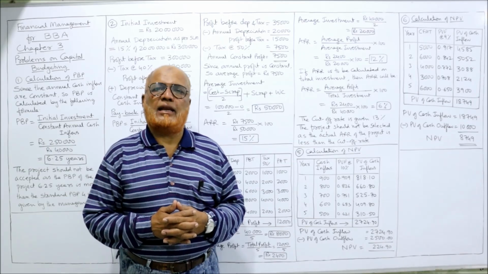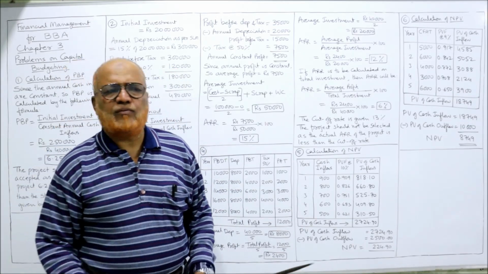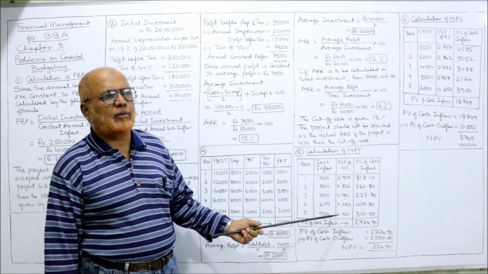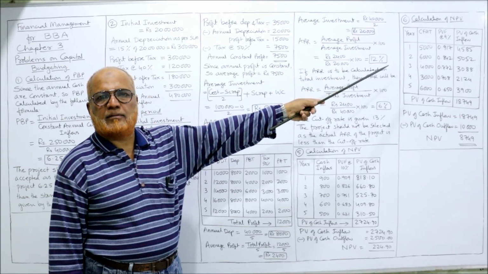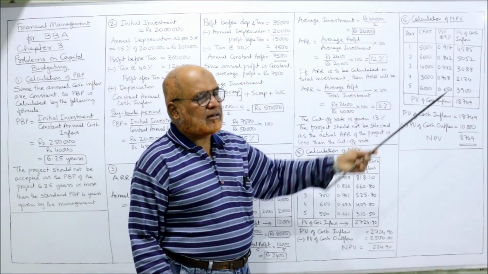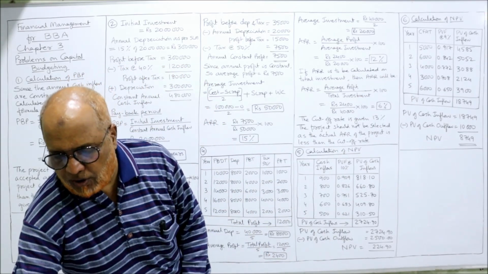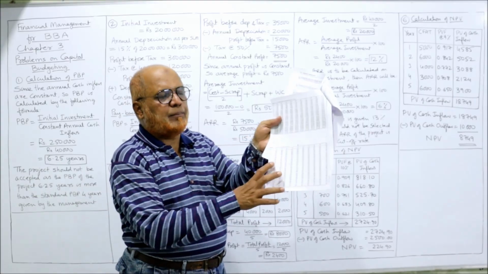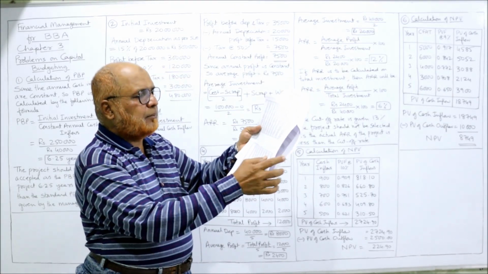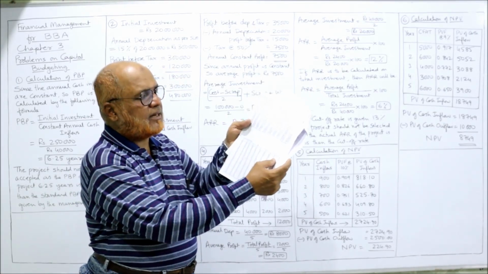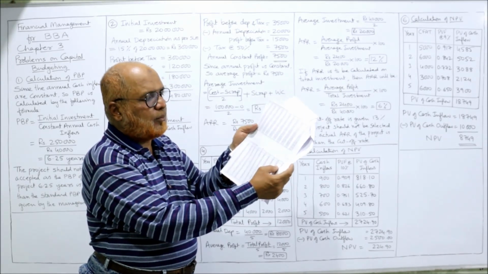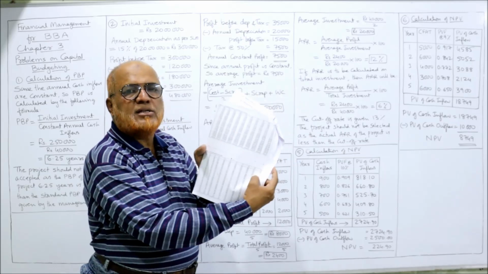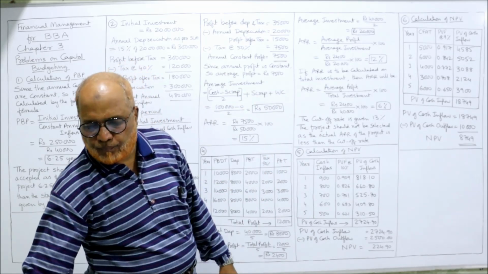First we calculate NPV, the same procedure as in the previous problem, the fifth problem. Year, CFAT (cash flow after tax), and then PV factors at 9%. If you again refer to the PV table, for 9% it is 0.917, 0.842, 0.772, 0.708, 0.650.